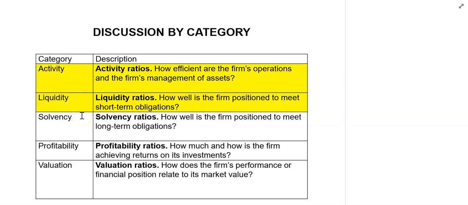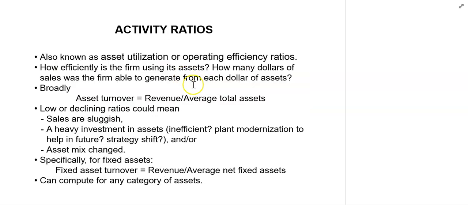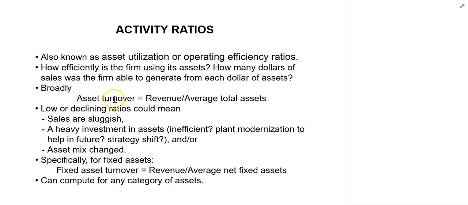As activity and liquidity ratios are closely related, we will discuss them here. Activity ratios are also known as asset utilization or operating efficiency ratios. These measure how efficiently a firm is using its assets. Asset turnover ratio, that is revenue divided by average total assets, is the most common activity ratio, and it measures how many dollars of sales the firm was able to generate from each dollar invested in assets.